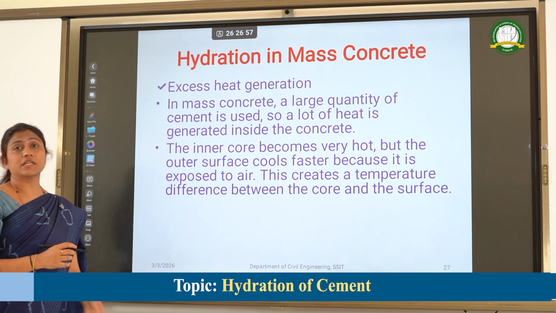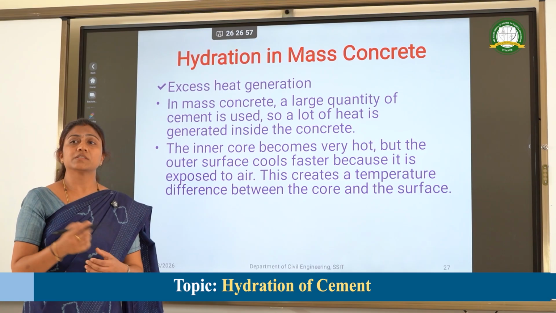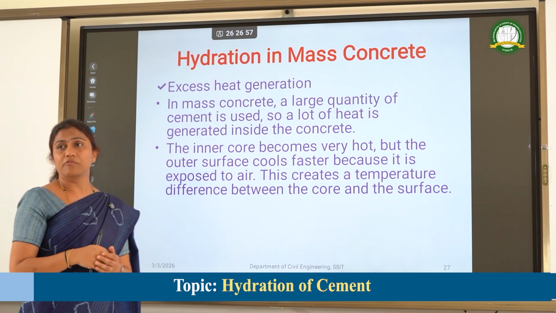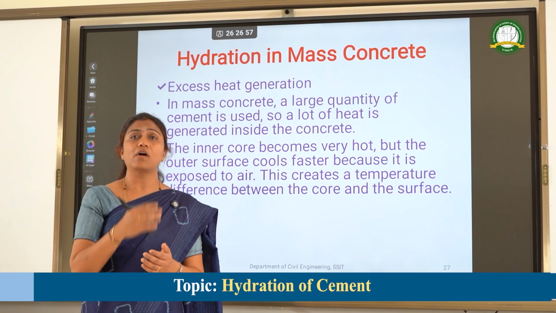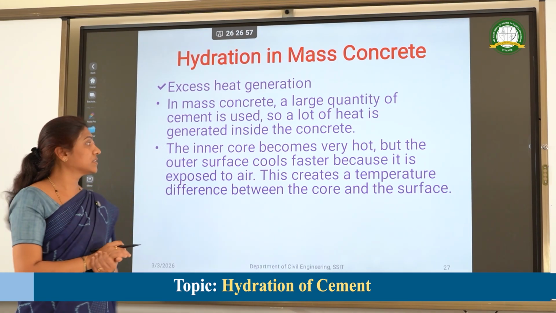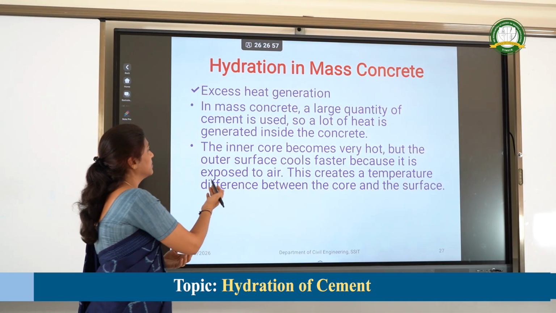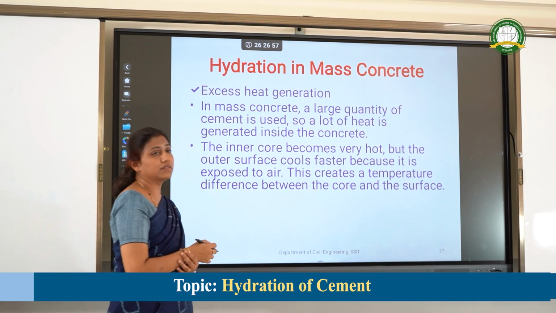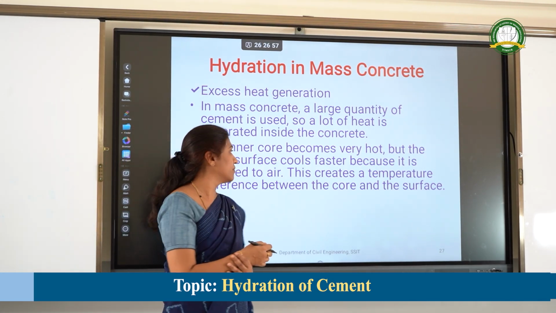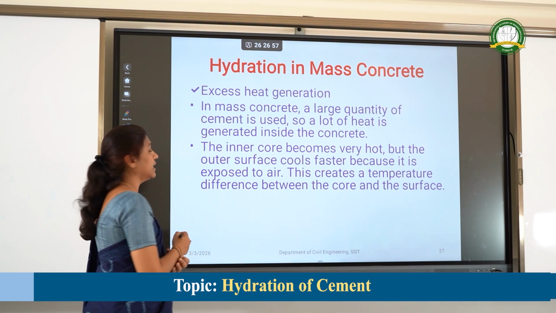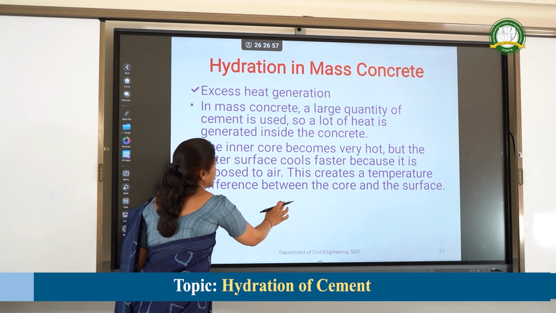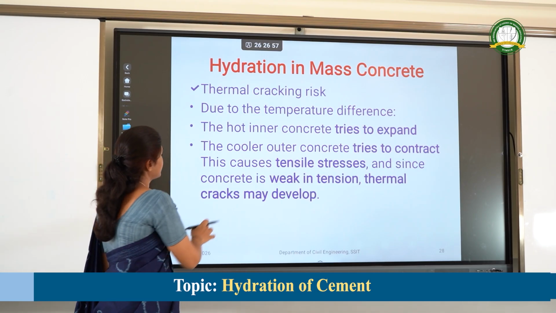So heat generation will be more. The heat inside the concrete core will be more when compared to the outer surface. The outer surface will be cooled soon because it is exposed to air. So this creates a temperature difference between the core and the outer surface of the concrete.